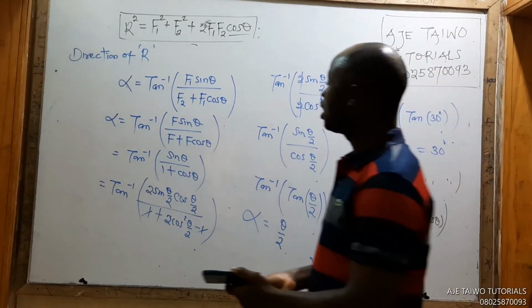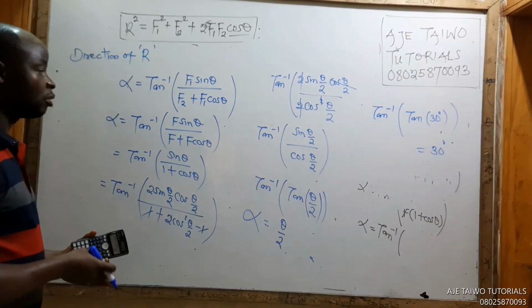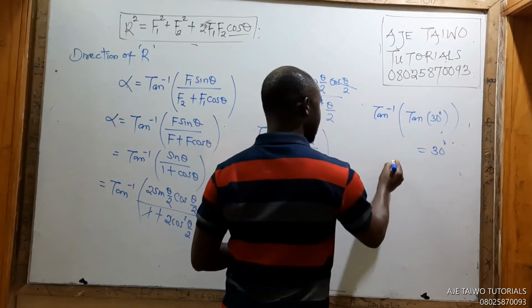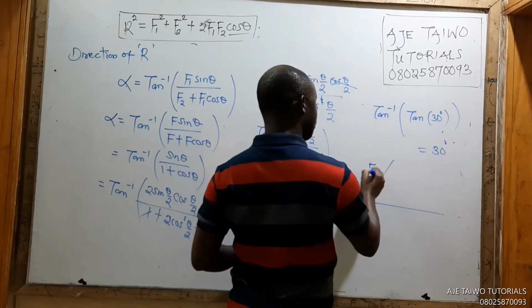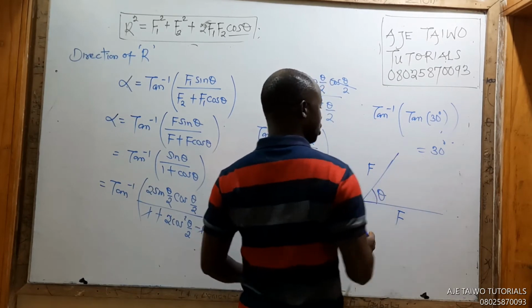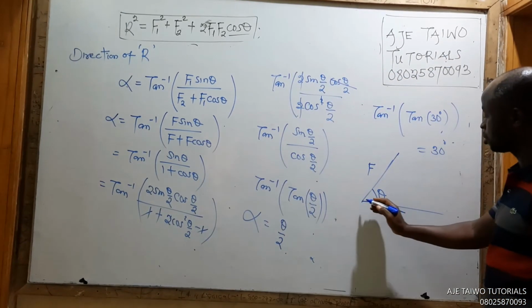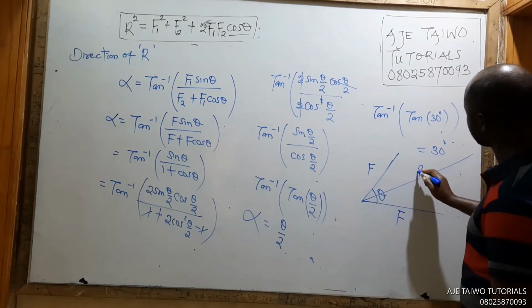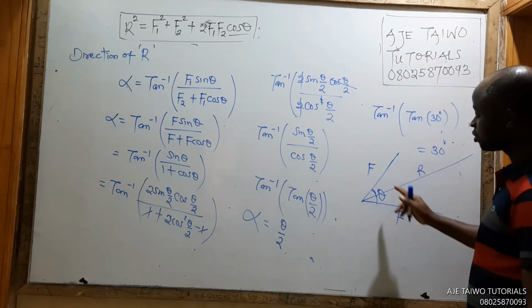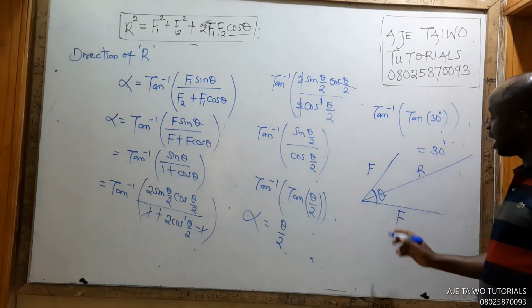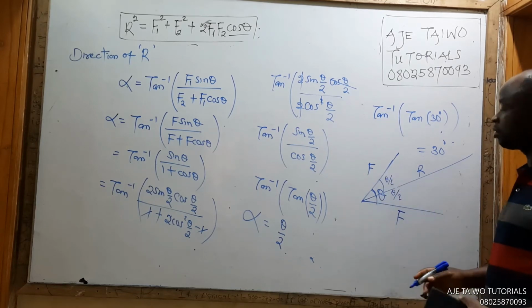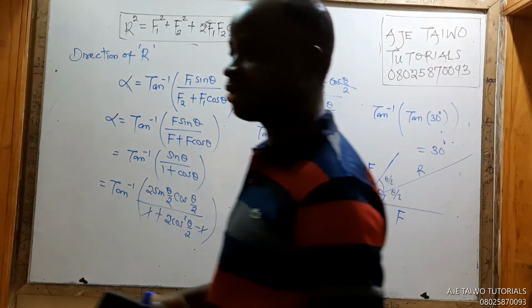So that means that if F1 and F2 are the same thing, it's like this. Look at the board. This is F1 and it's F. This is F2 and it's F. And this is theta between them. So where will be your resultant? It will be drawn from the middle exactly, not closer to this, not closer to this, because they're the same thing. So it will be exactly theta over 2 here and theta over 2 here. Take note of that, because the forces are the same.